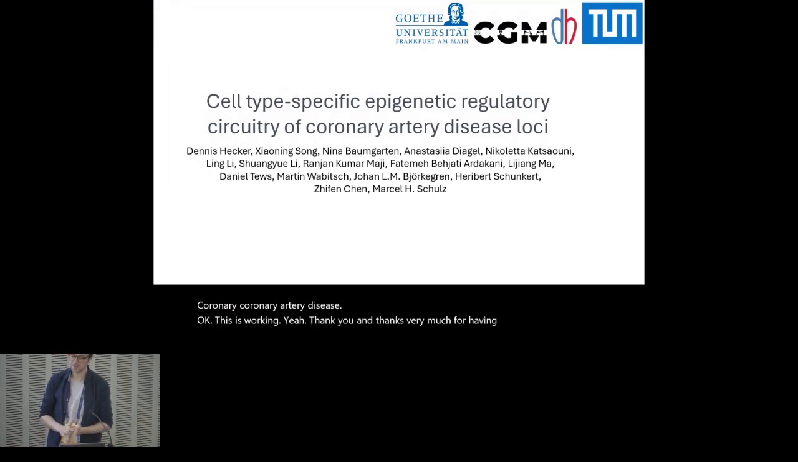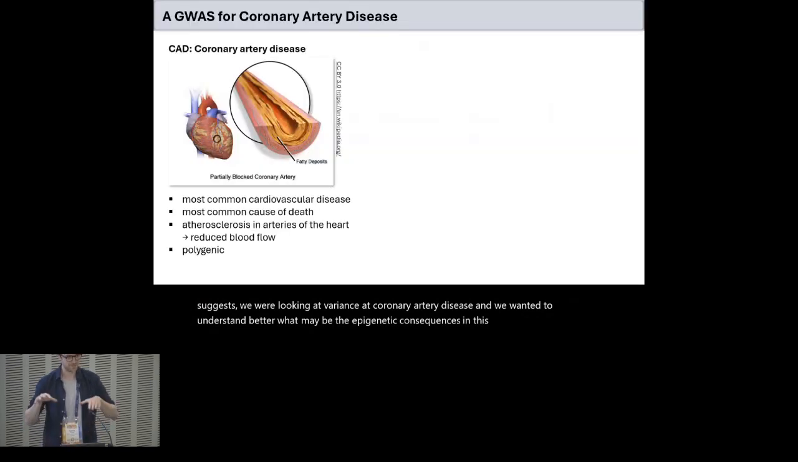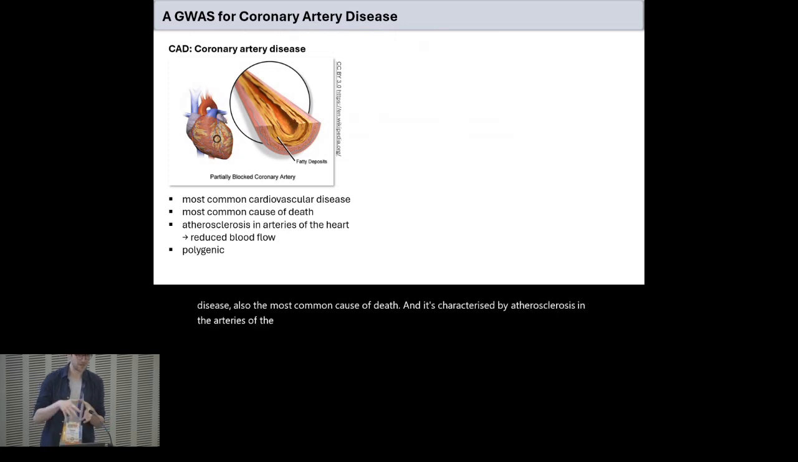As the title suggests, we were looking at variants in coronary artery disease, and we wanted to understand better what may be the epigenetic consequences in this. As a very high-level introduction, coronary artery disease is the most common cardiovascular disease, also the most common cause of death, and it's characterized by atherosclerosis in the arteries of the heart, which reduces the blood flow, can lead to thrombosis, and thus to a heart infarct.